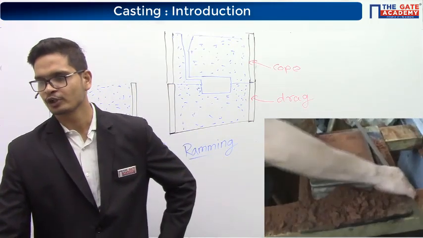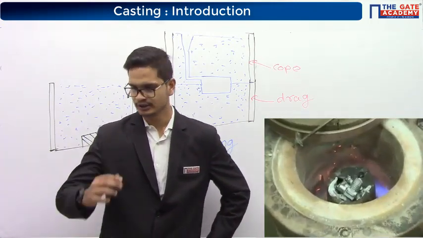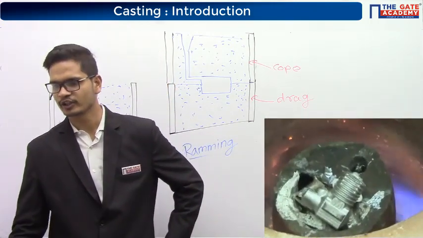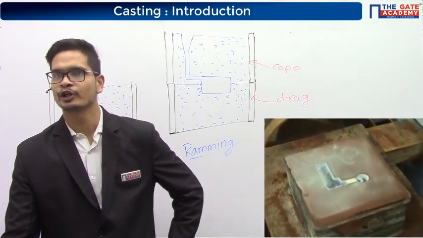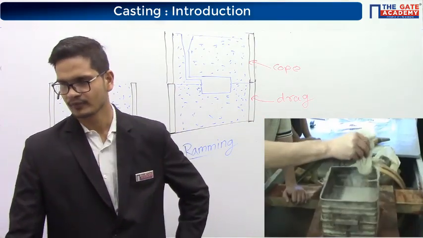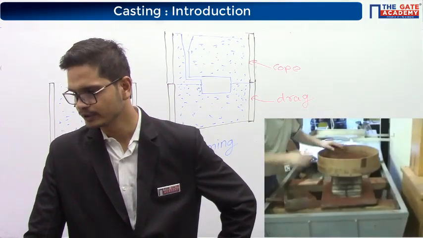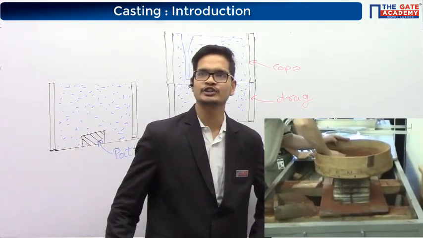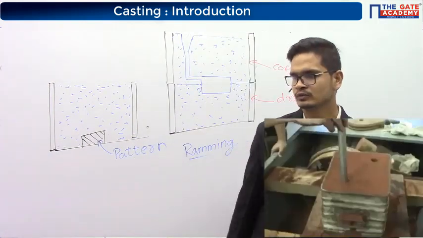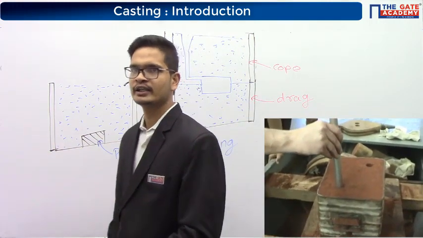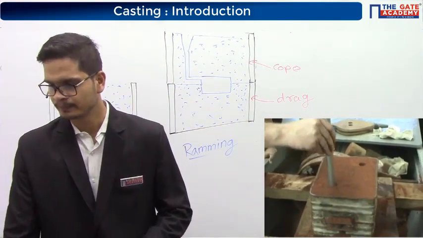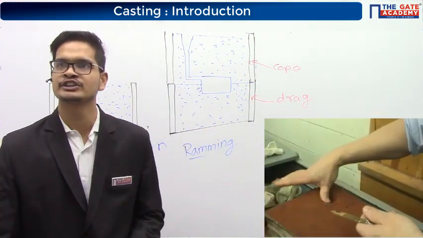Now they will bring the molten metal from the furnace. See, they have brought the molten metal inside a ladle. They will pour it inside the mold. So with this, the casting process is over. Now they will let it solidify. See, after solidification, you can see.